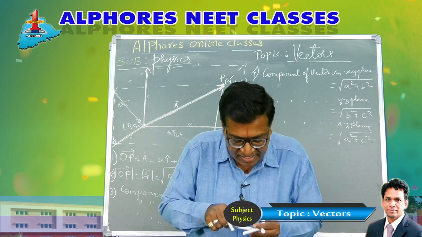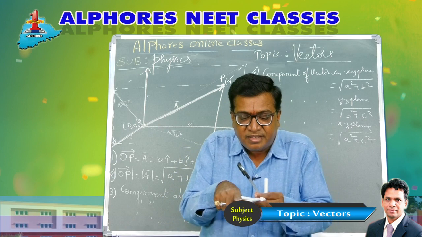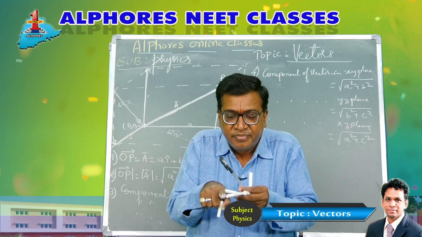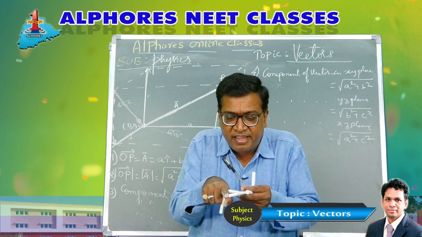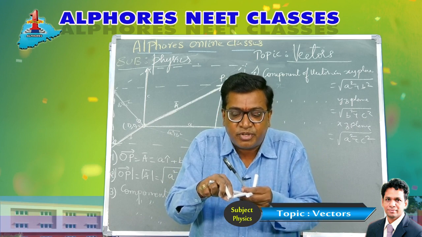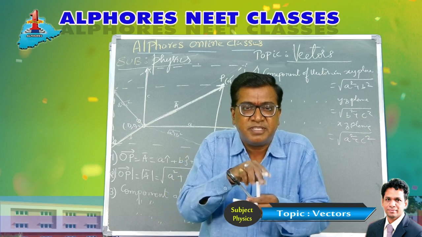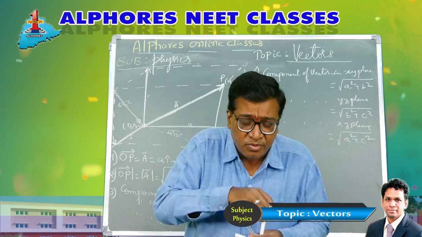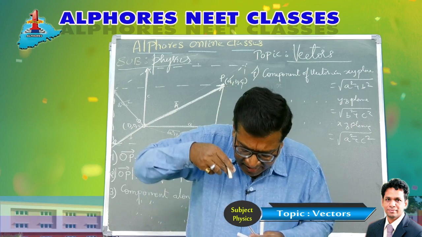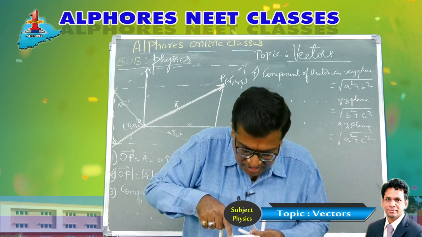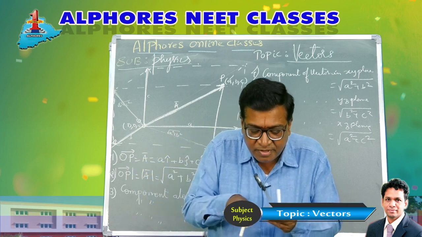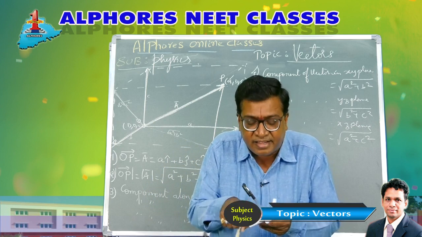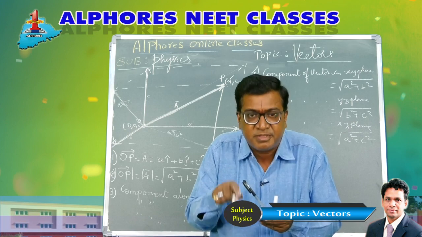Now what is this actually? This length is a, this length is b. If I combine this, the diagonal forms a right angle triangle with a and b. So if this is a and my finger is b, then this one is the hypotenuse, root of a square plus b square. Therefore the component of this vector in the xy plane, the shadow, comes out to be this one. Now what is that length? This x component and these form a right angle triangle, a and b, so this is a square plus b square.